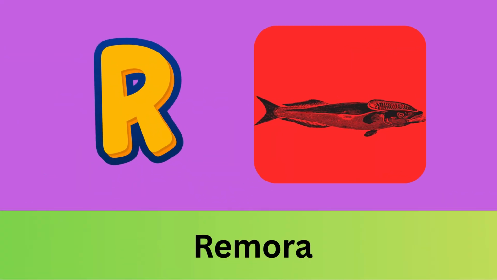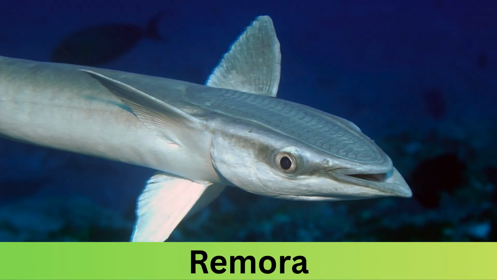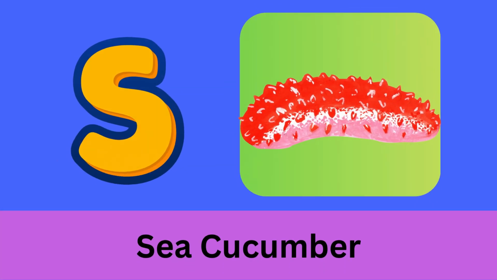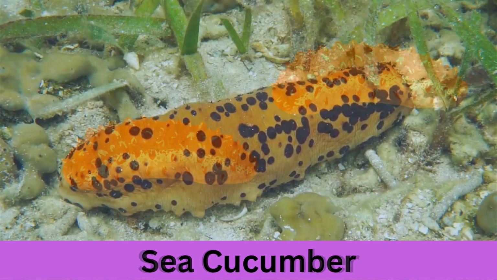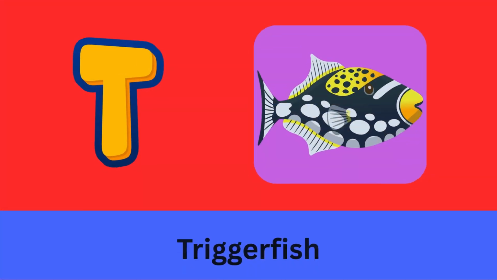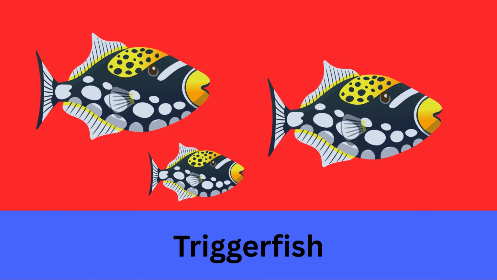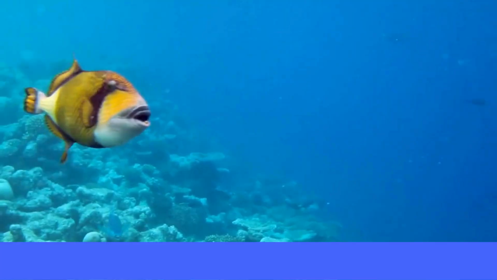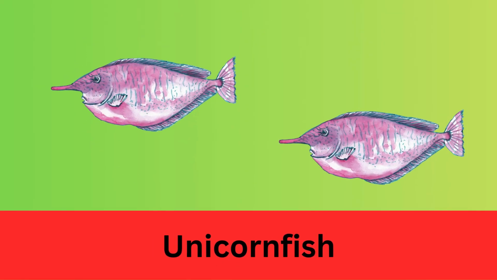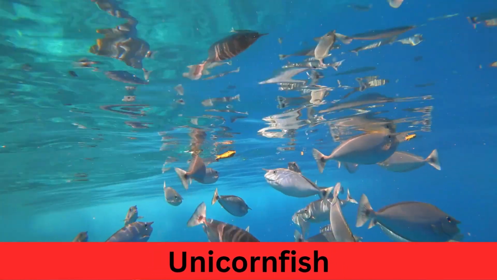R is for Remora with a fin to cling. S is for Sea Cucumber, slow and round. T is for Triggerfish, darting around. U is Unicornfish, horn on its nose.